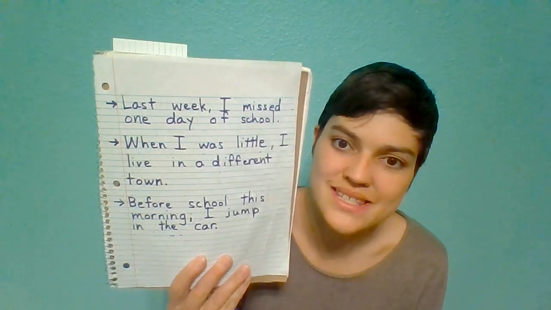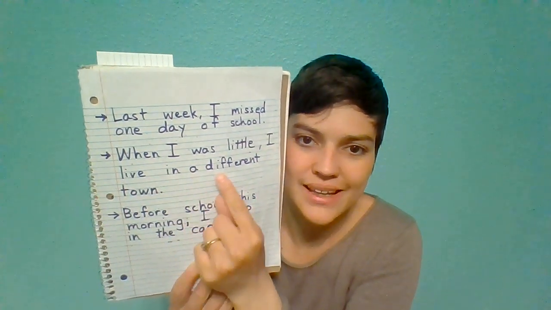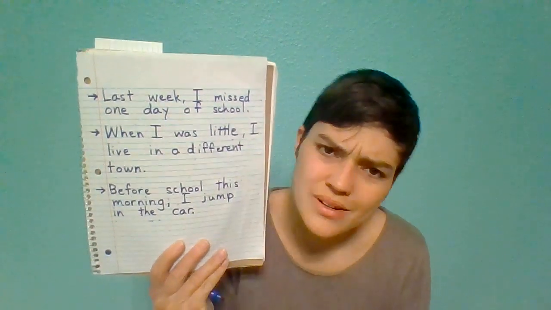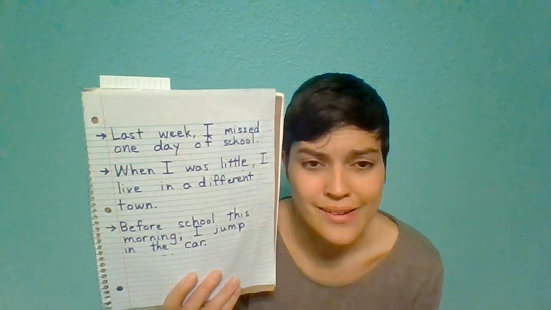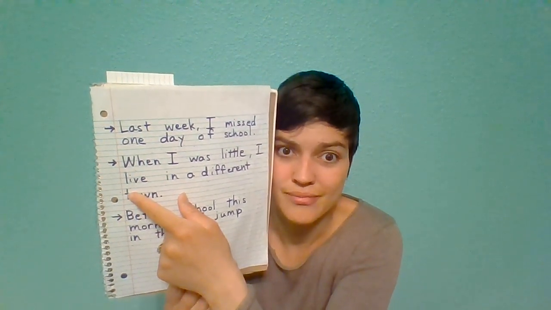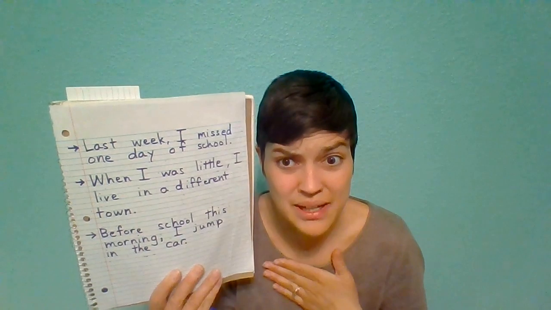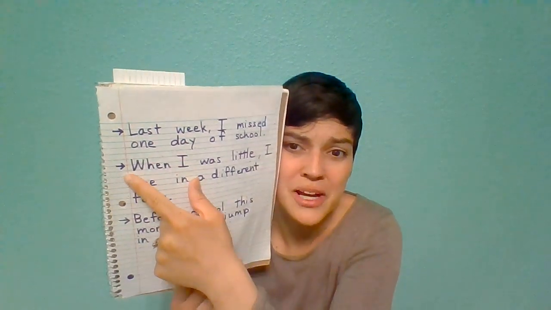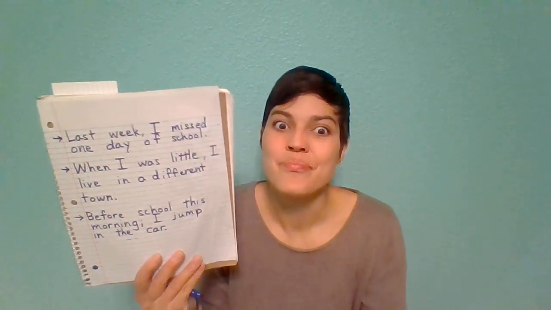Now let's look at sentence number 2. When I was little, I live in a different town. Where's the problem? Very good. This verb here says live. Well, it's just the root word, live. And so that tells me that's something that's happening right now. But look, I'm talking about when I was little. So this was a while ago, wasn't it? So what do I put at the end?